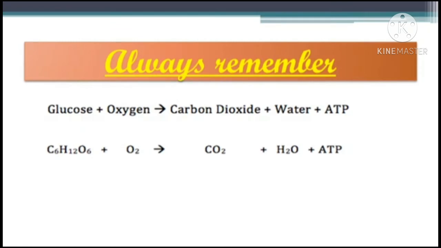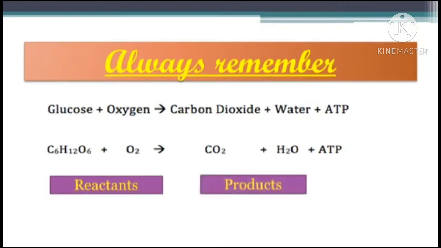Now, while writing a chemical equation, original substances are written on the left side and newly formed substances are written on the right side. So the substances which are written on the left side are known as reactants, and the results which are forming, these are written on the right hand side, and these are known as products. The reaction is denoted by an arrow, and this arrow points towards the products. That means reactants are converted into the products. So these are the reactants and these are the products. So this is all about the chemical equation and how the chemical equation is written.